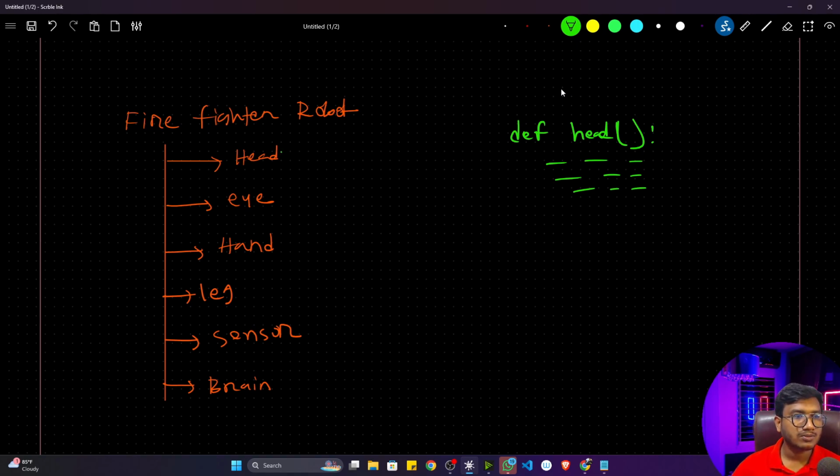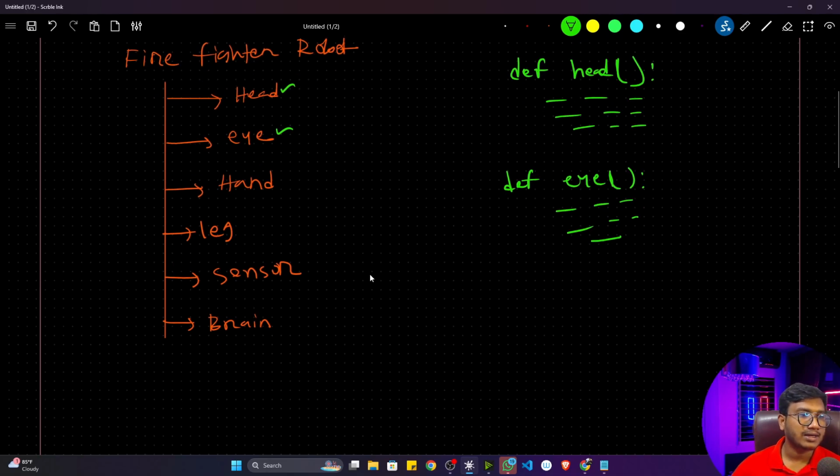Now for the eye also, I had created another function. Let's say def eye. Okay, and inside that I just wrote eye related code. Now for hand, I created another function, def hand. Okay, hand. Now inside hand, I just created hand related code.